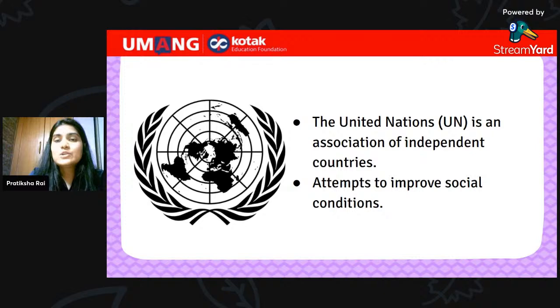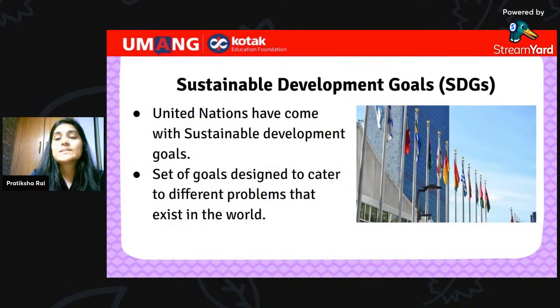Well, let me tell you a little bit about what UN is doing to fight climate change. Okay? So, the United Nations has come up with sustainable development goals that are set of goals designed to cater to different problems that exist in the world. Under these set of goals, we have 17 different goals on 17 different problems, all right?